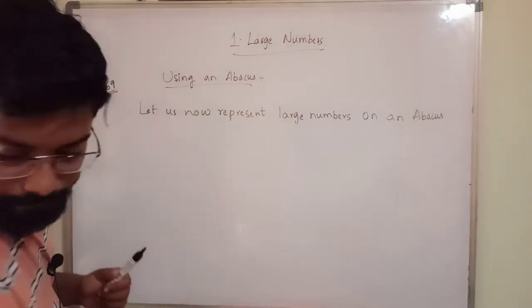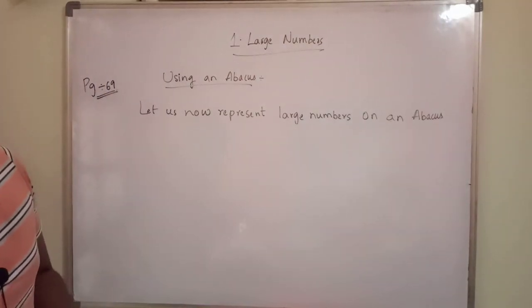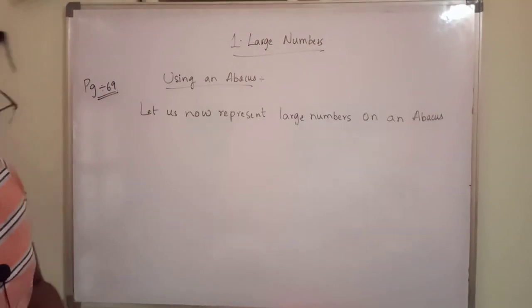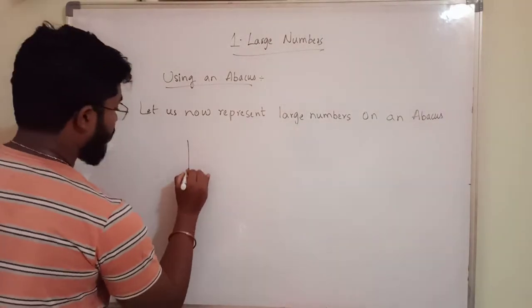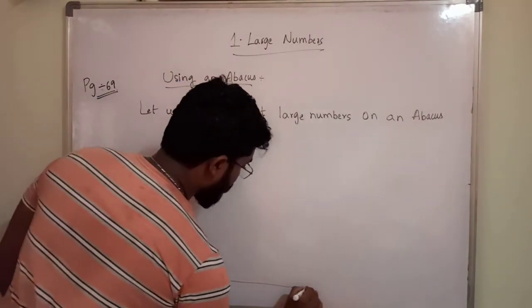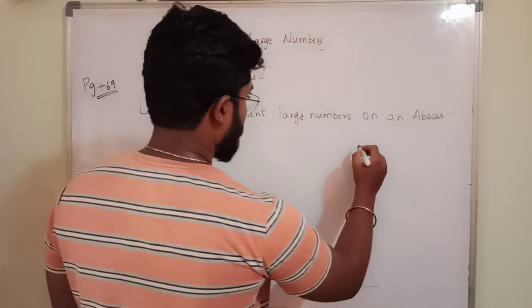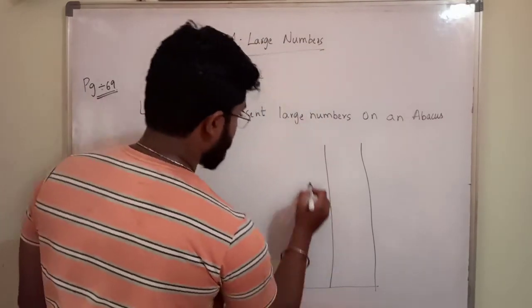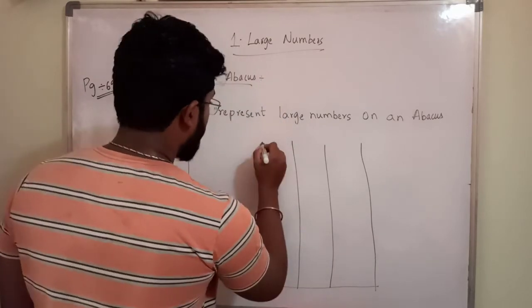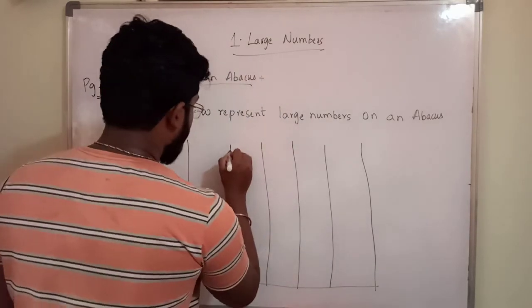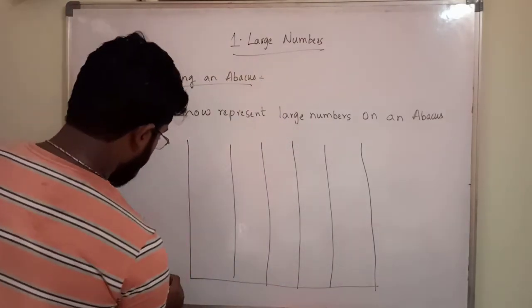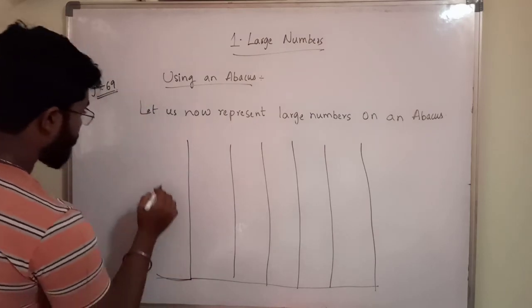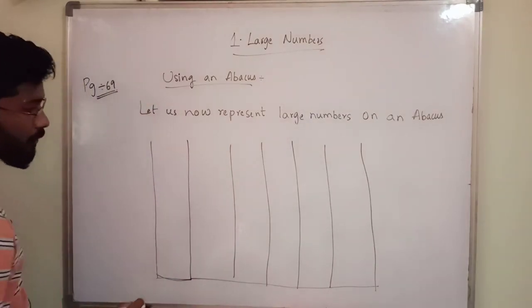Next one is 1 2 3 4 5 6 7. Seven rods are there in the abacus. This is 6 and this one is 7.